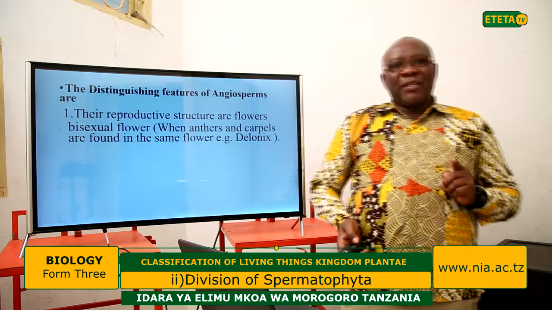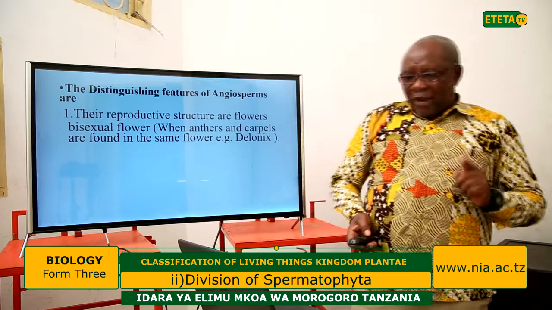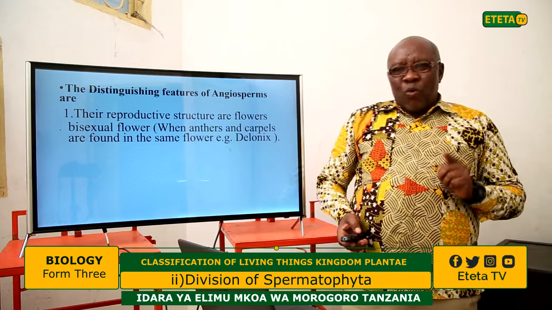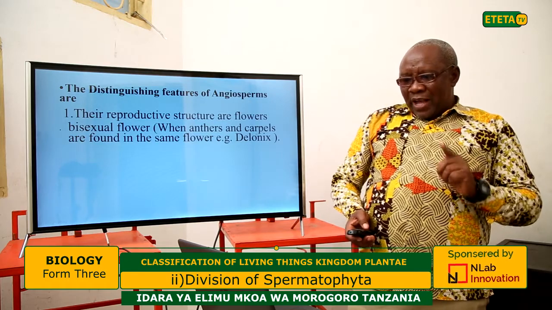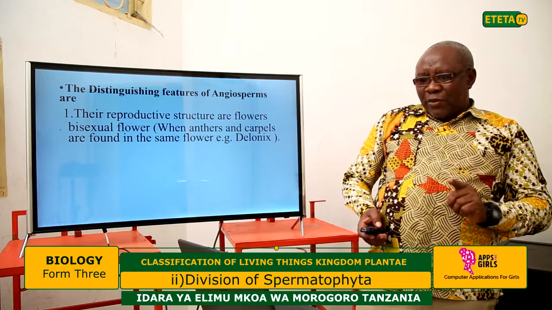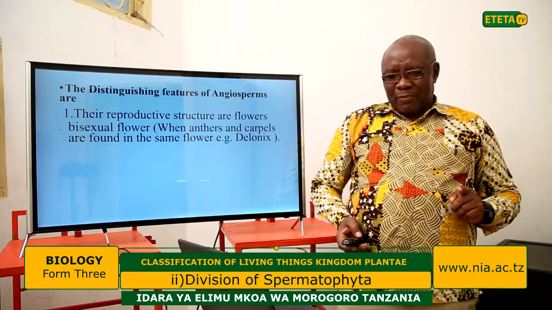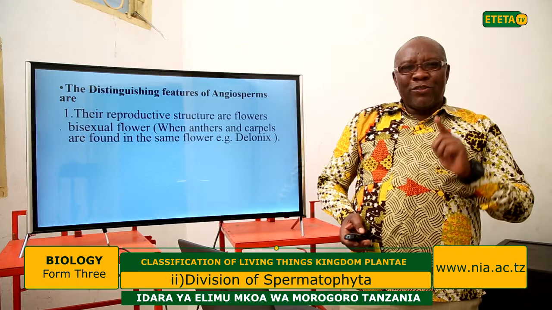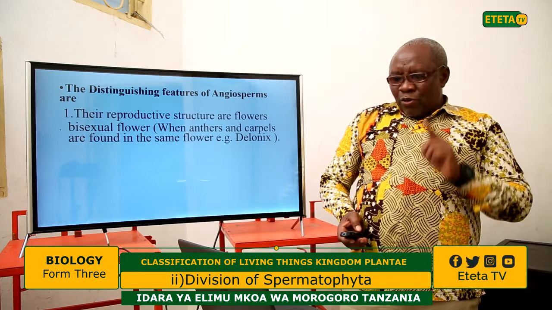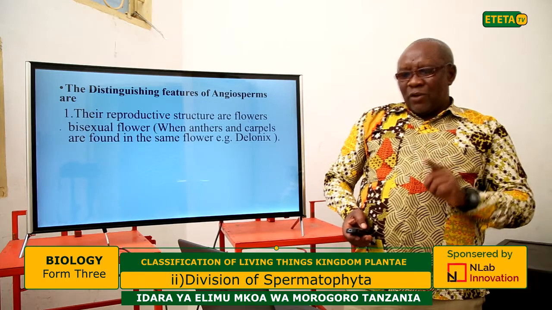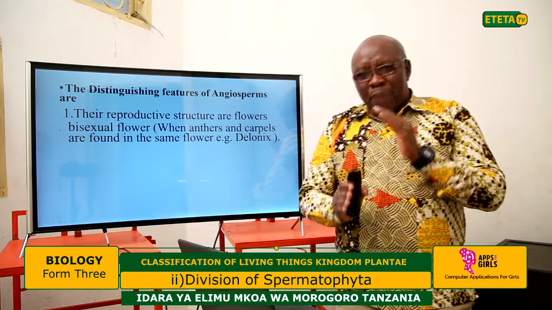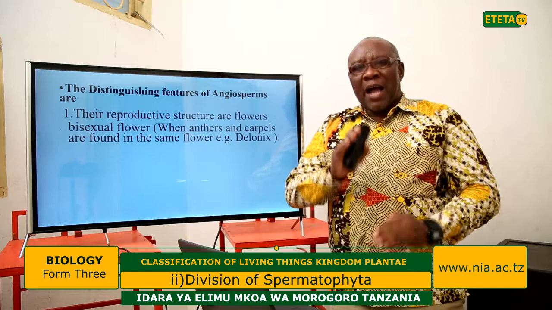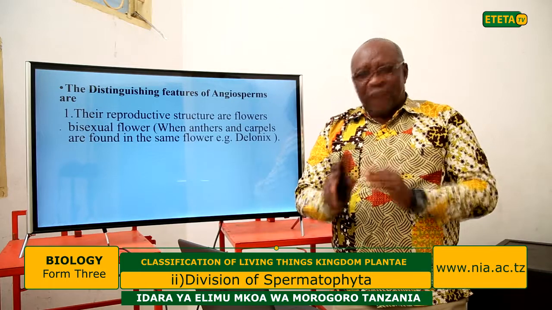Some of the flowers are bisexual flowers. Bisexual flowers are those in which the anthers and the carpels are found in the same flower, meaning the male part and the female part are in the same flower.